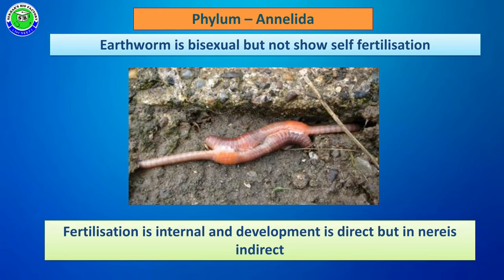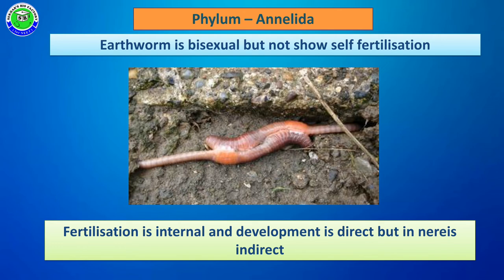The process of fertilization at the time of sexual reproduction, when it occurs inside the organism, is called internal fertilization, and the development of the young one by a direct method without larval stage is called direct development. But sometimes in Nereis, the members can show indirect development with the help of a larval stage.